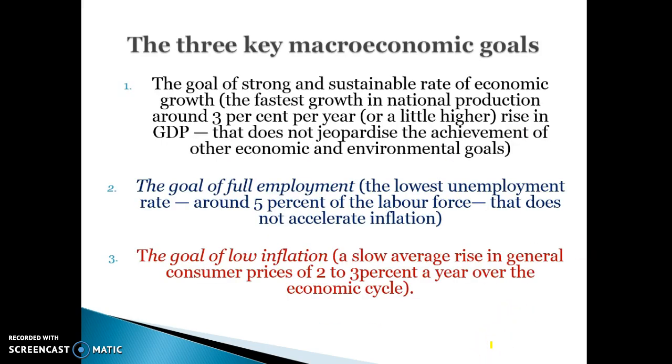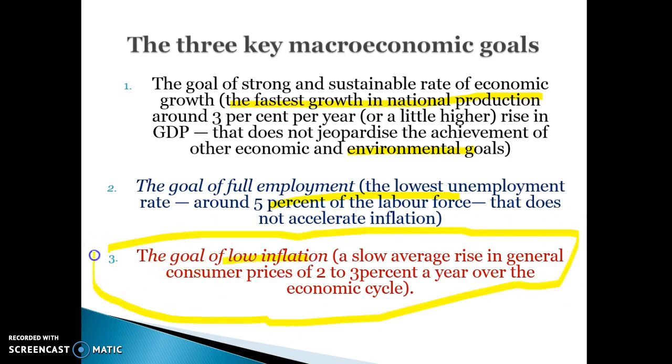So the three macroeconomic goals, just as a recap, strong and sustainable growth is the fastest growth in national production. Again, growth is about production. You want to talk about production every time you're talking about growth. Around 3% or a little higher, that does not jeopardise the achievement of other economic or environmental goals, like external stability or inflation. The goal of full employment, the lowest unemployment of around 5% of the labour force, that does not accelerate inflation. And no cyclical unemployment,